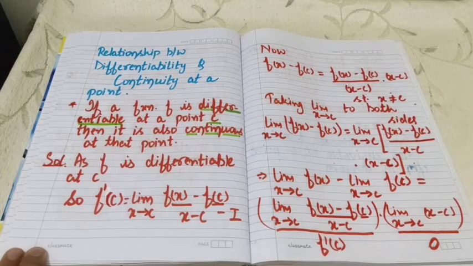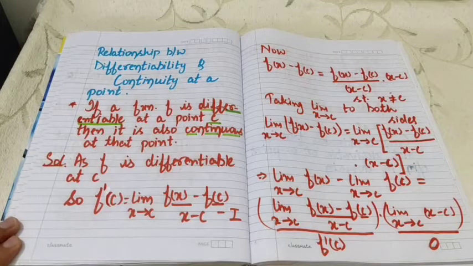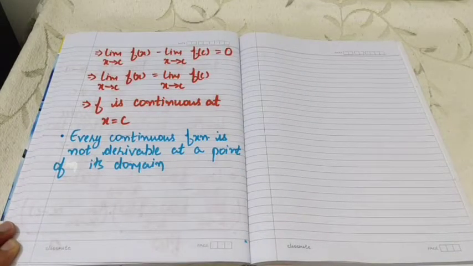Well students, by now we have seen that if a function is differentiable at a point, then it is necessarily continuous at that point. But the converse is not necessarily true. Or we can say that every continuous function is not differentiable at a point of its domain.